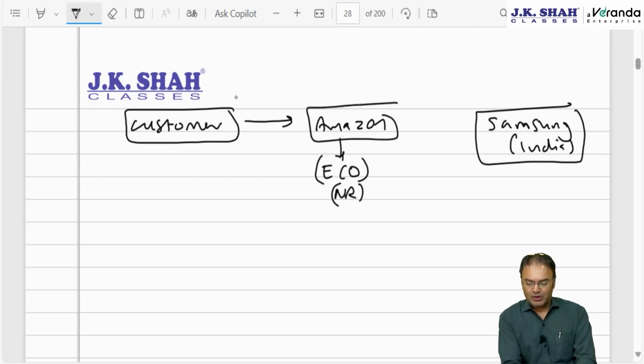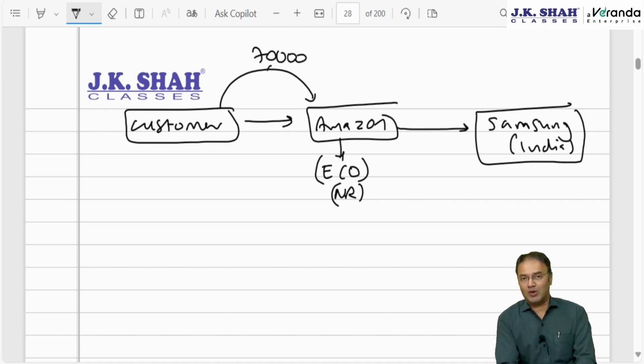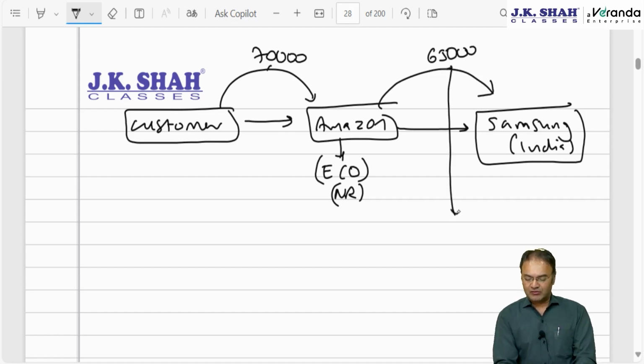So you made payment, 70,000 rupees, to Amazon, and then Amazon passed on to Samsung 65,000 rupees after retaining 5,000 commission. This 65,000 we already discussed in the TDS chapter. Here TDS will be applicable on Amazon under section 194-O. Earlier it was 1%, now it is 0.1% with effect from 1st October 2024.